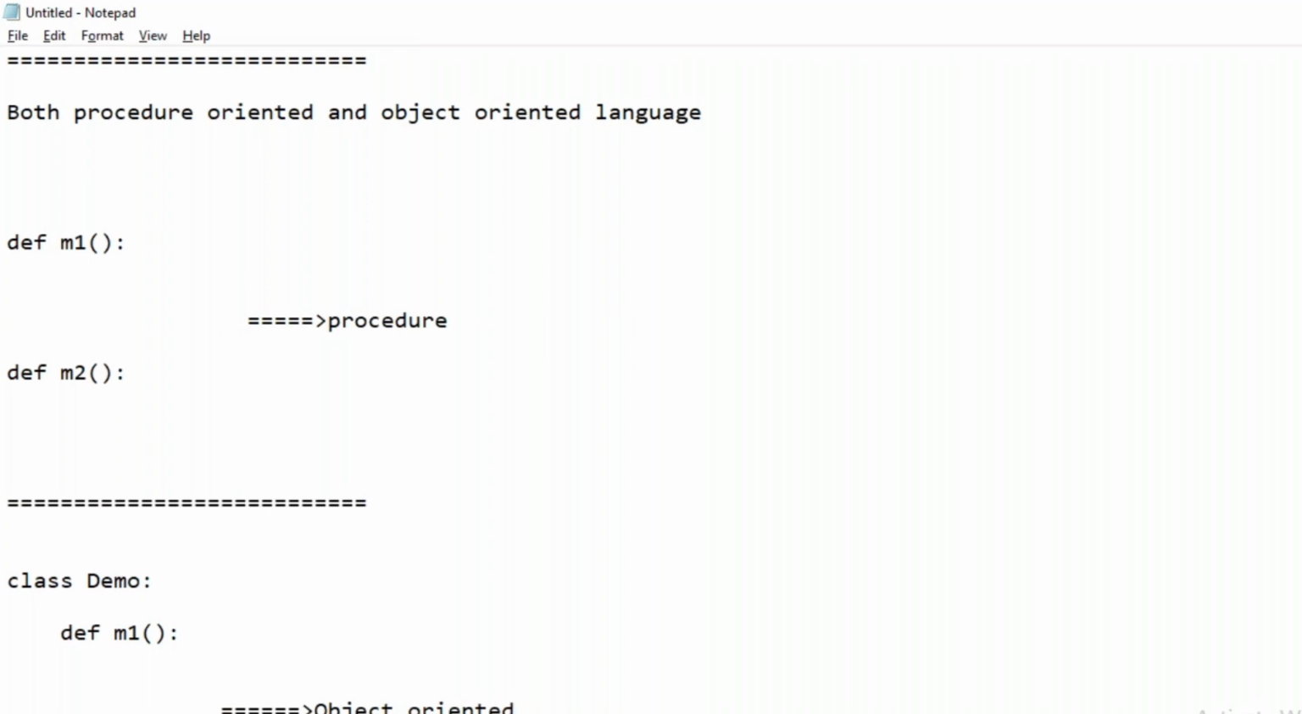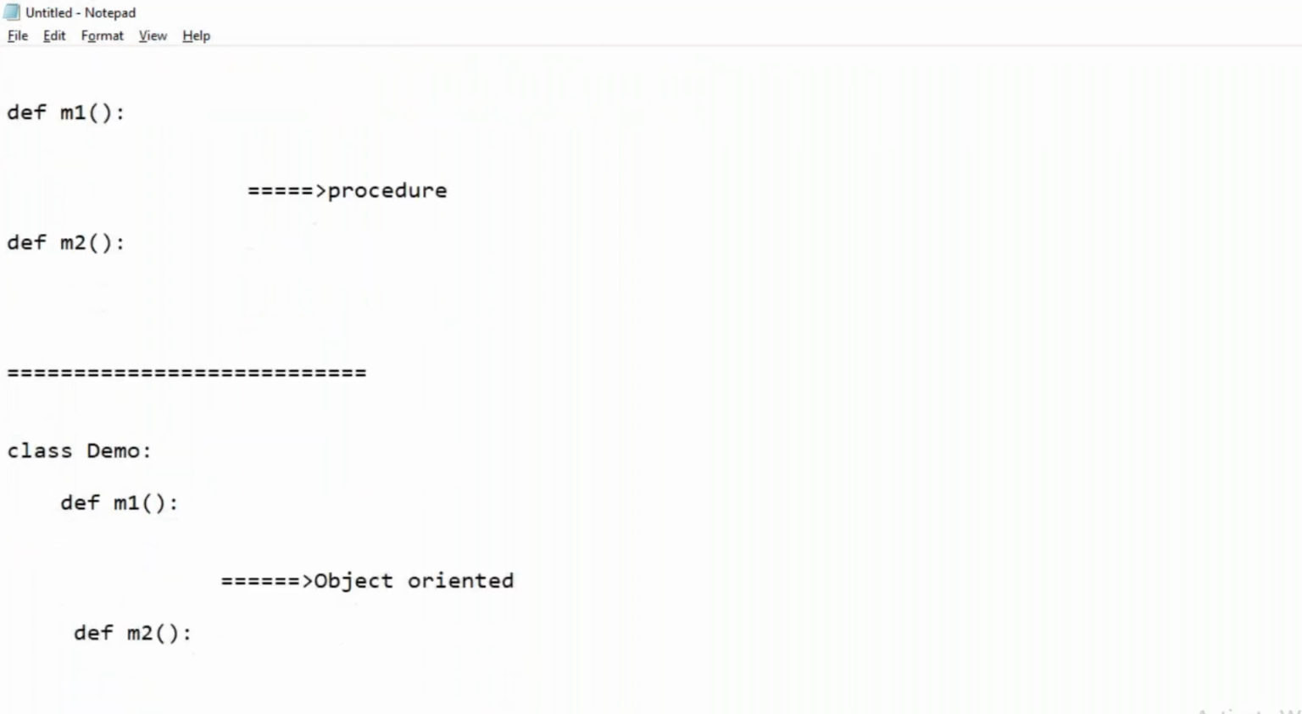See, the point is, in procedure oriented languages, directly you will write the procedures without any classes. In object oriented languages, you will write the procedures inside the classes. But in Python, you can do both. Without classes, you can write the definitions, and within the classes also, you can write the definitions. Like procedure oriented languages, direct functions you can put without taking classes. Like object oriented languages, inside the class you can put the definitions. So we can call Python both a procedure and object oriented language.